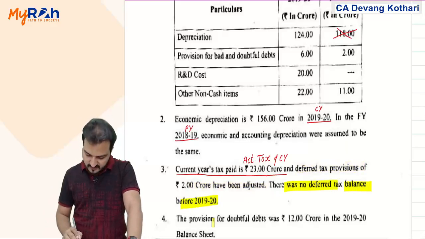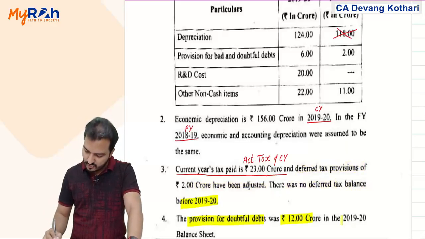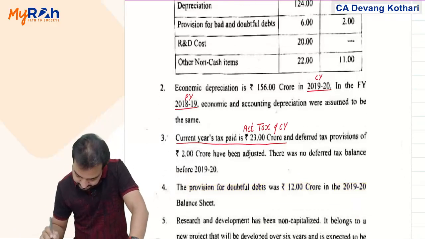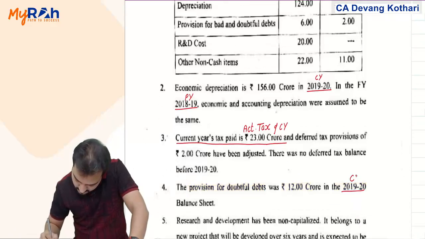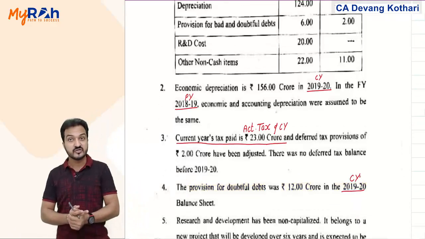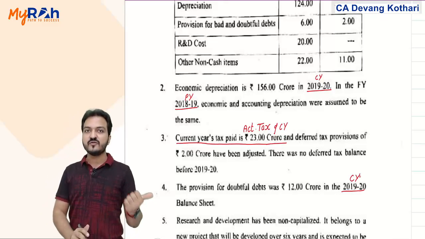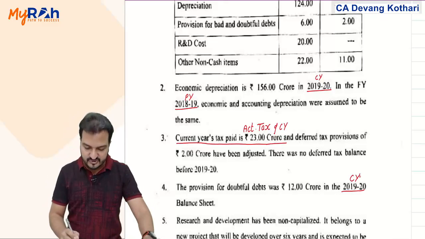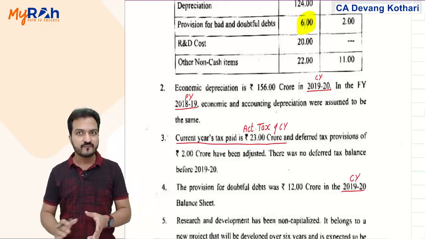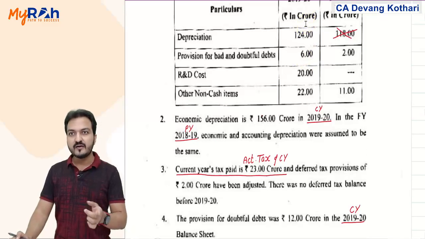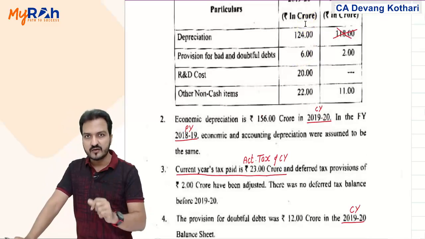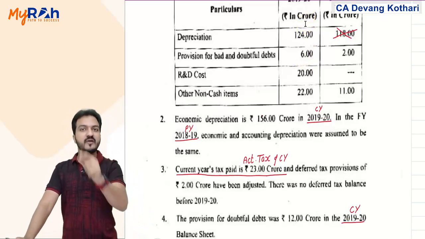Good enough. The provision for doubtful debts was 12 crores in 1920. 1920 means current year. Provision for doubtful debts at the end of current year is 12 crores, out of which 6 crores was provided in current year itself. So what was the provision balance in opening balance sheet?